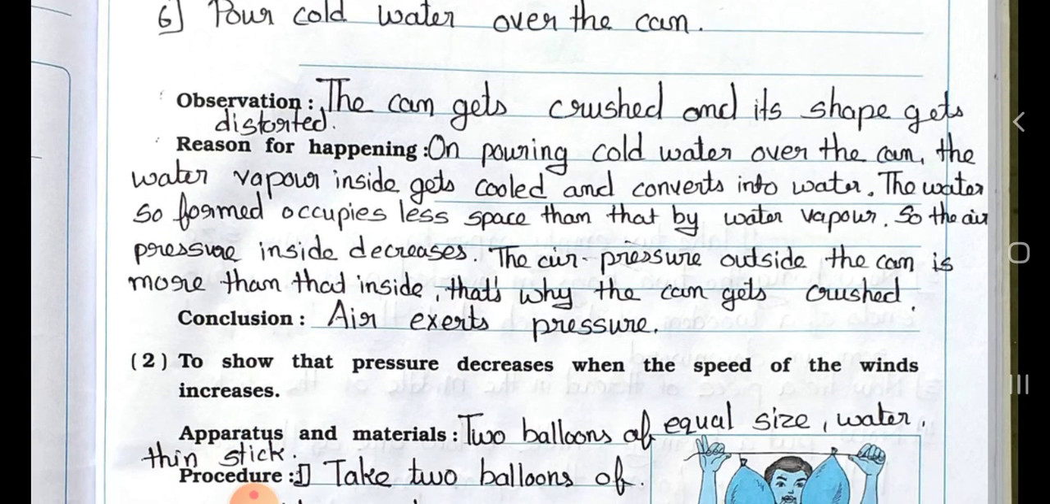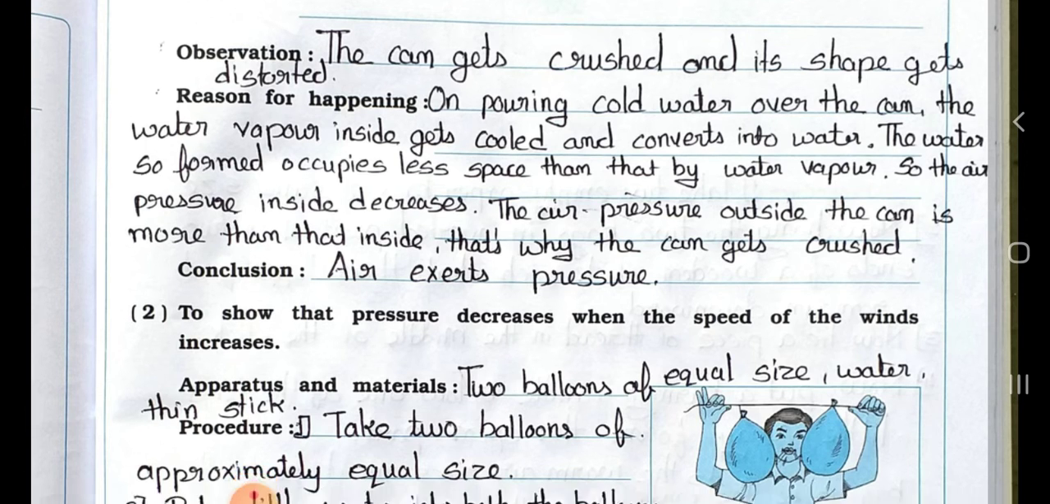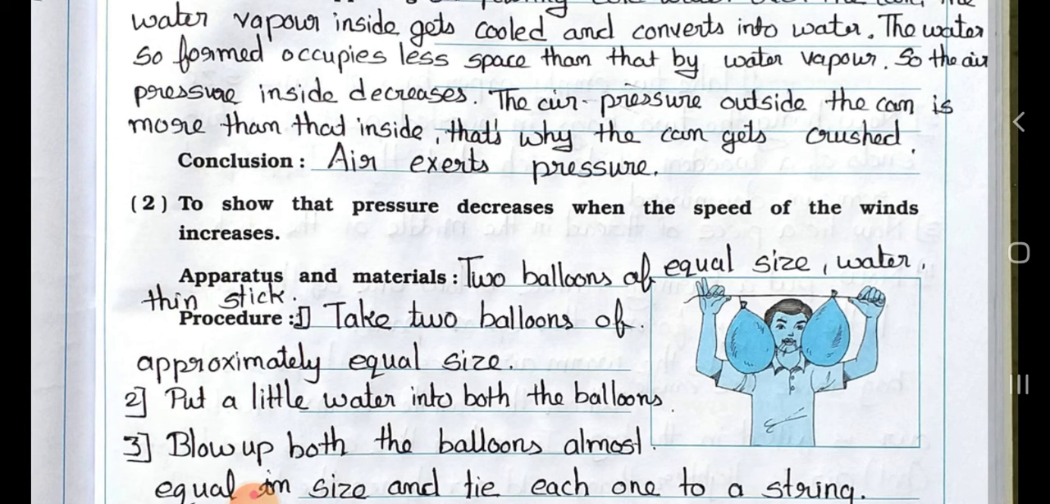Observation. See, the can gets crushed and its shape gets distorted. Reason for happening: on pouring cold water over the can, the water vapor inside gets cooled and converts into water. The water so formed occupies less space than that by water vapor. So the air pressure inside decreases. The air pressure outside the can is more than that inside. That's why the can gets crushed. And the conclusion is that air exerts pressure.